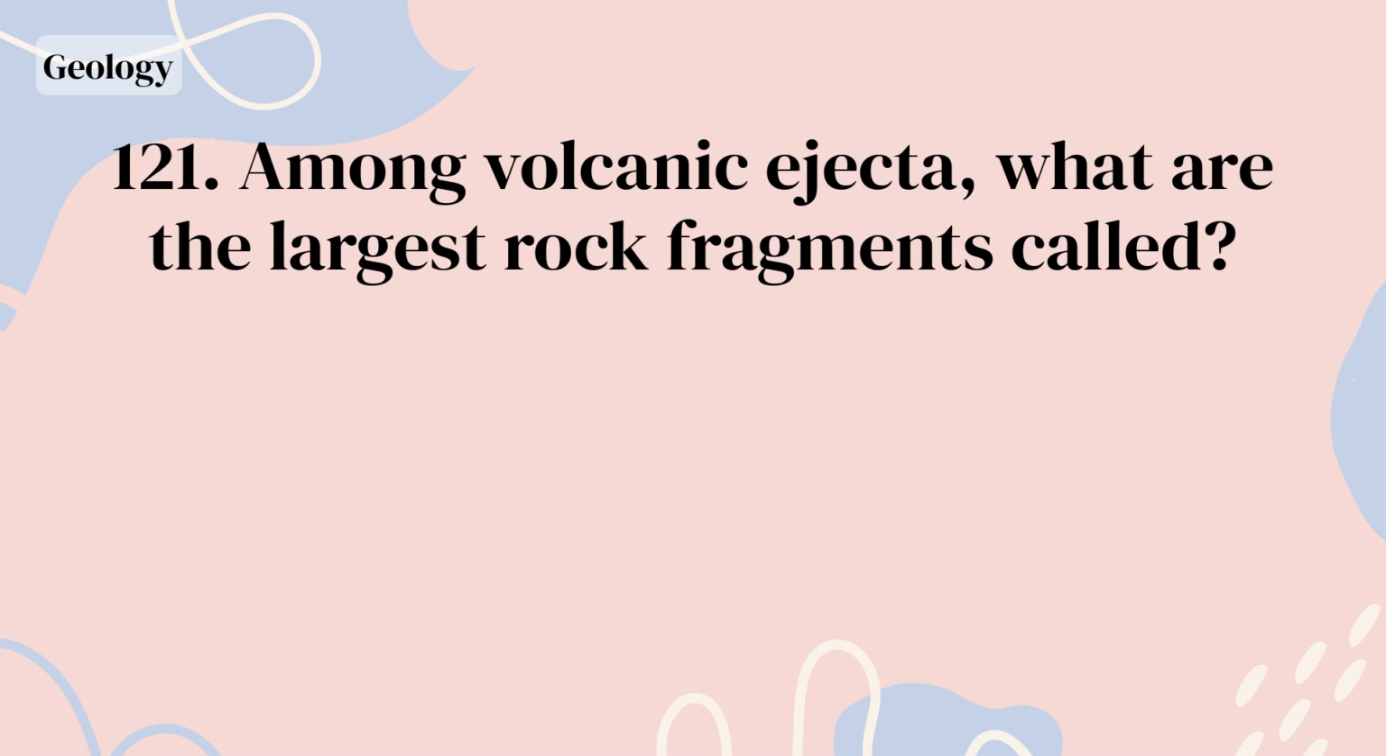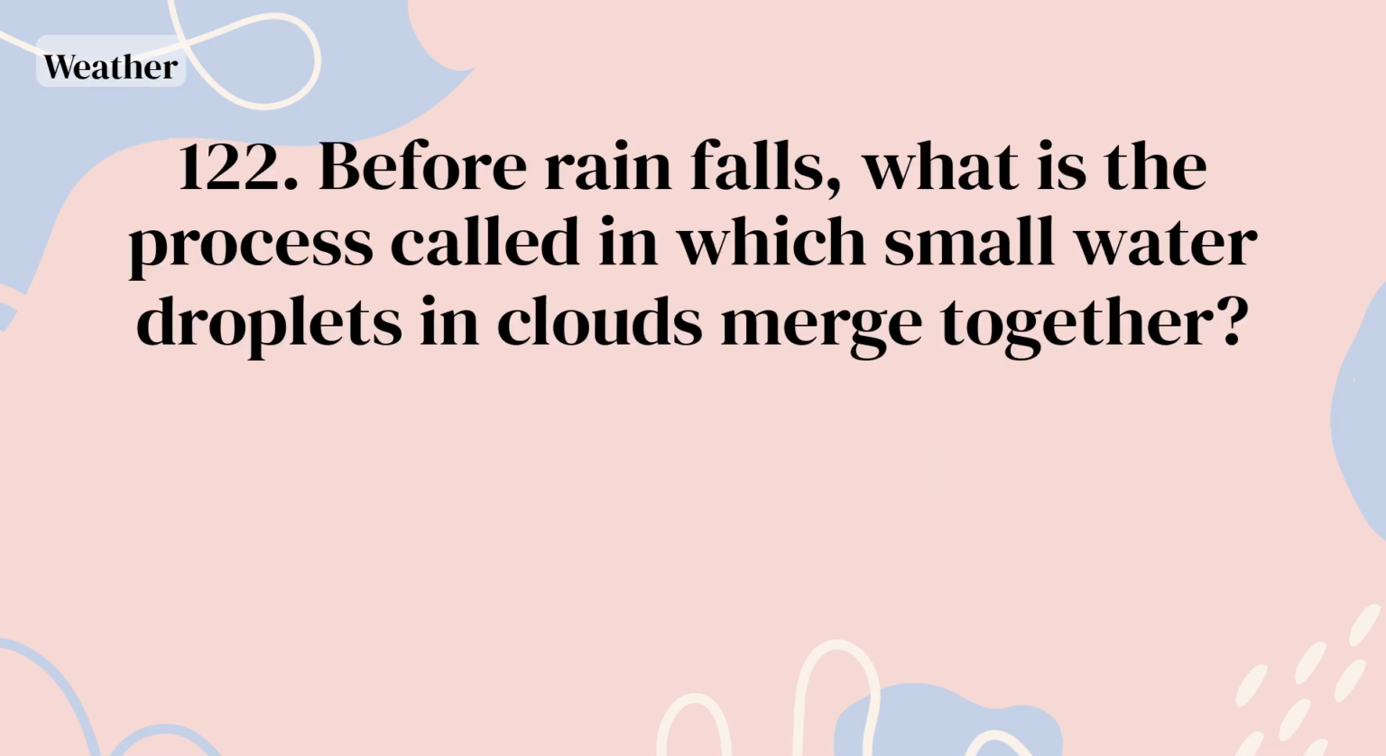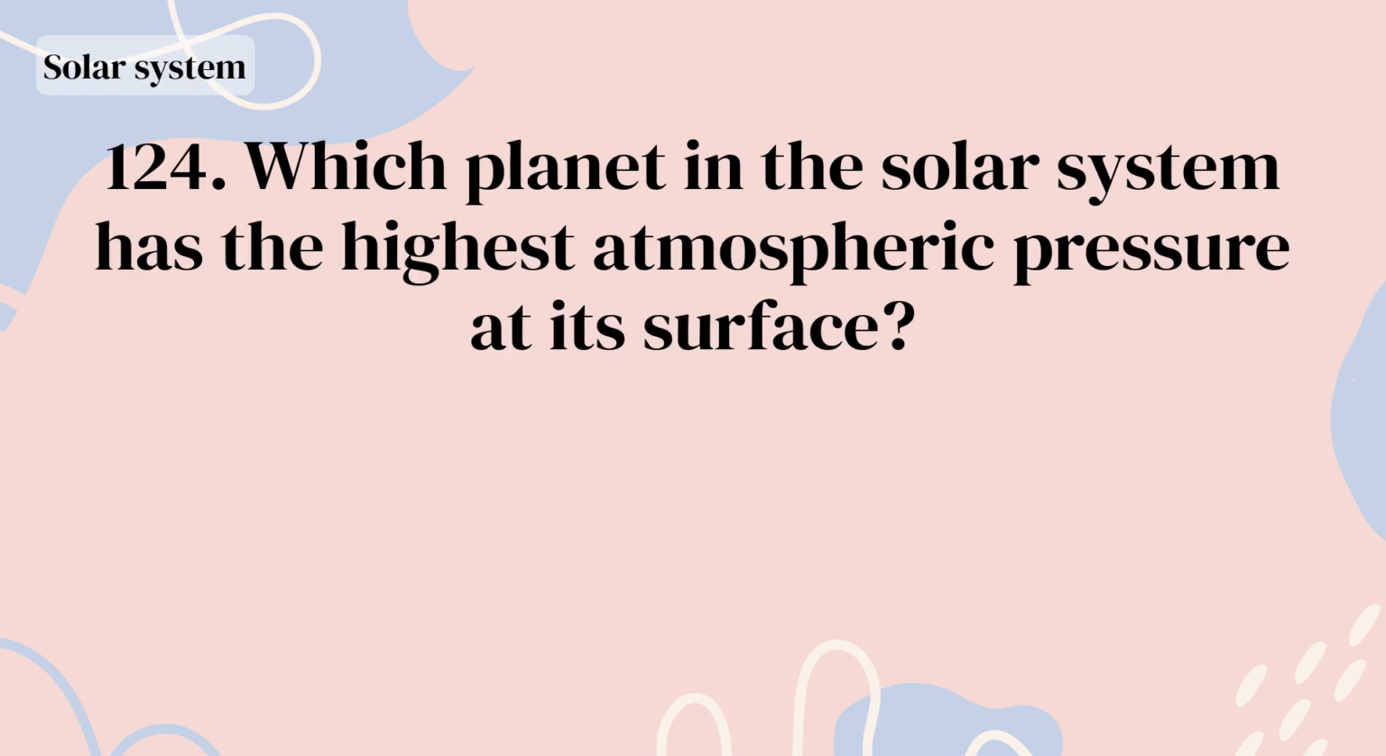Cirrus cloud. Among volcanic ejecta, what are the largest rock fragments called? Volcanic bombs. Before rain falls, what is the process called in which small water droplets in clouds merge together? Coalescence. What is the heaviest element found at Earth's center? Iron. Which planet in the solar system has the highest atmospheric pressure at its surface?